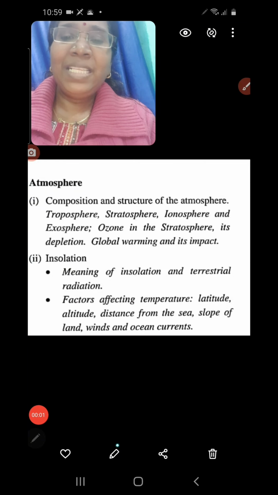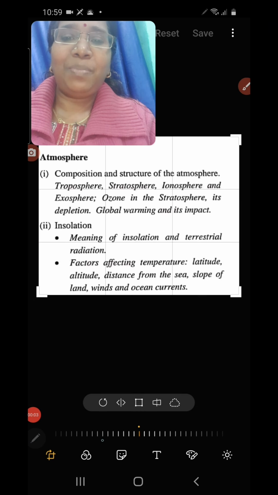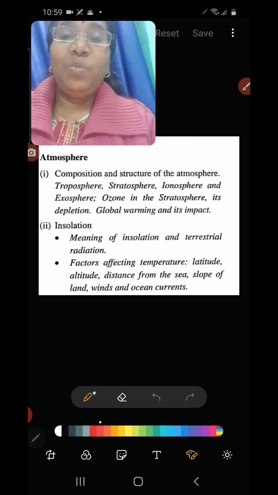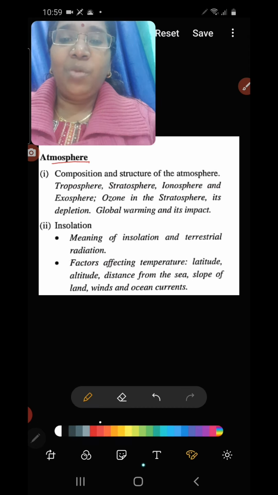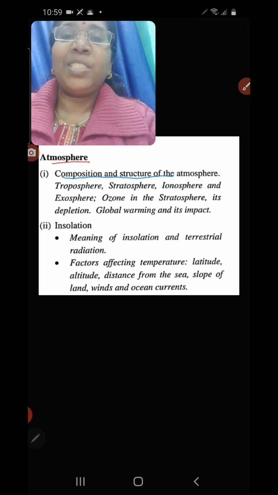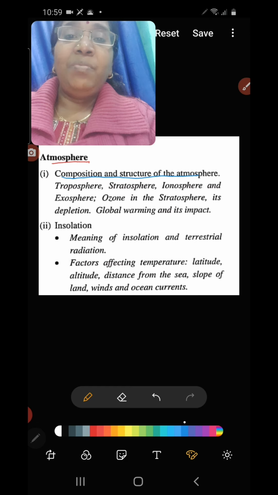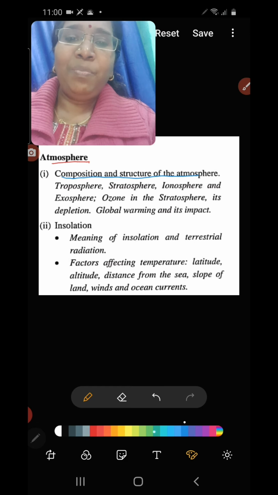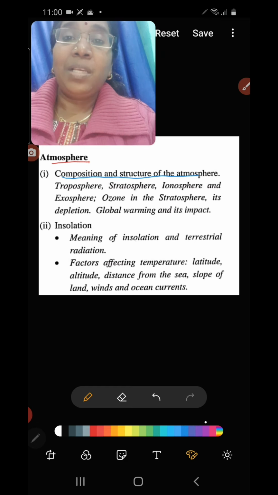Hi students, in this session we are going to discuss the chapter atmosphere. You know which are the topics that we will be discussing in the chapter atmosphere? We will be mainly discussing topics like composition and structure of the atmosphere. Then we will also discuss the 5 important layers of the atmosphere. You know which are the 5 important layers of the atmosphere?